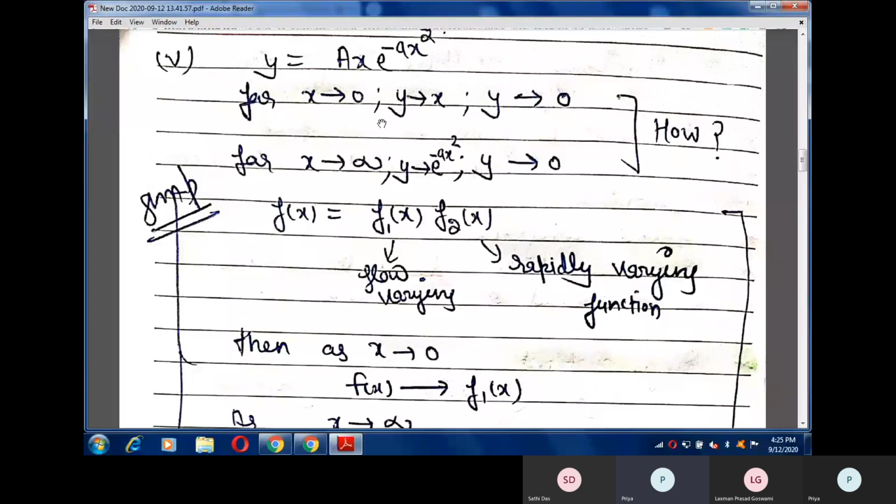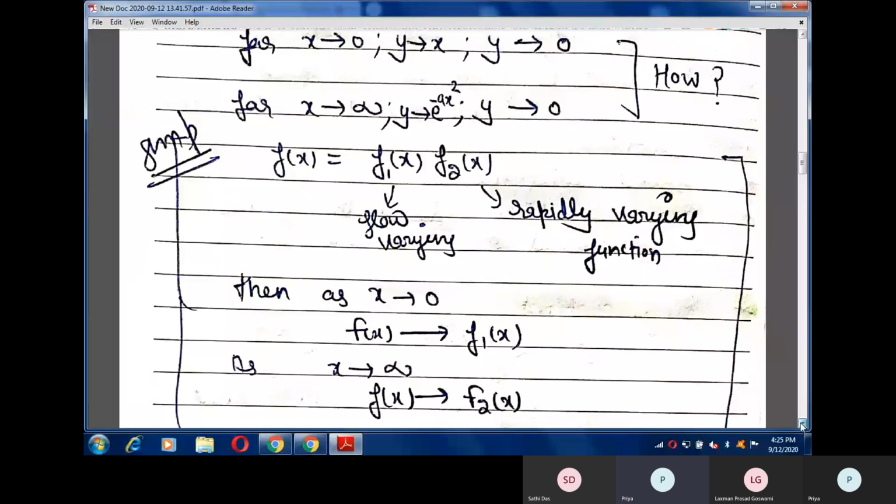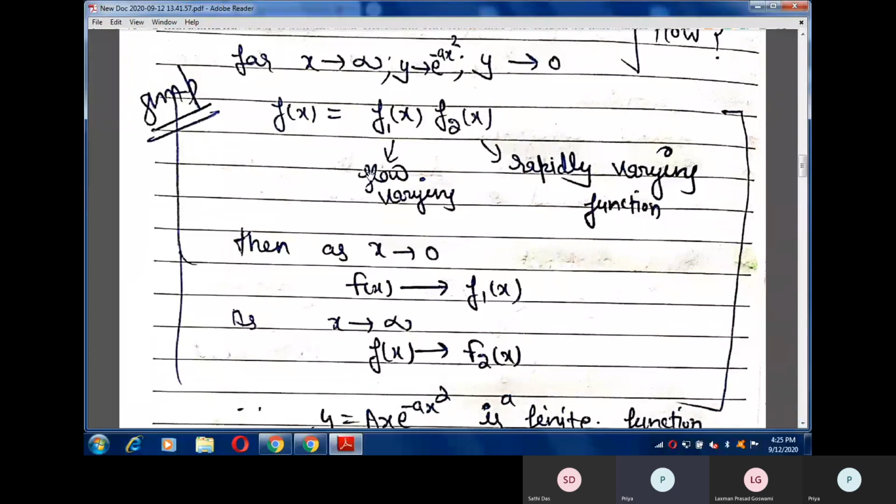So how will we find out whether it is an acceptable wave function or not? Before discussing this wave function, I would like to show something important. Think that f of x is any function, and it can be represented as a multiplication of two mathematical functions. The first function is f1x and the other function is f2x.